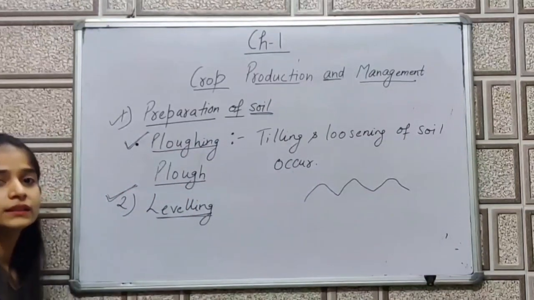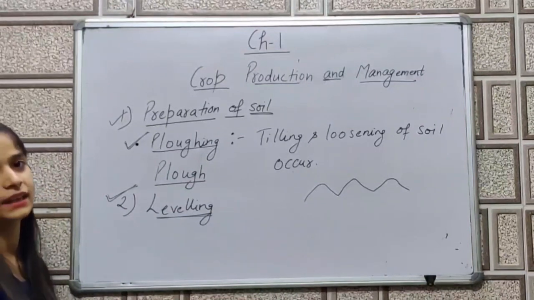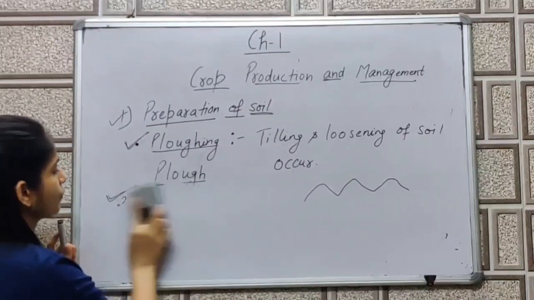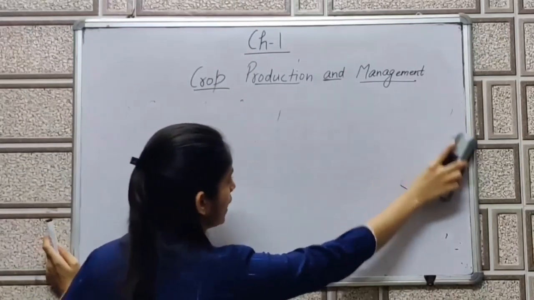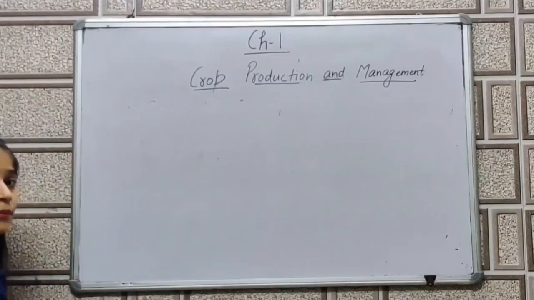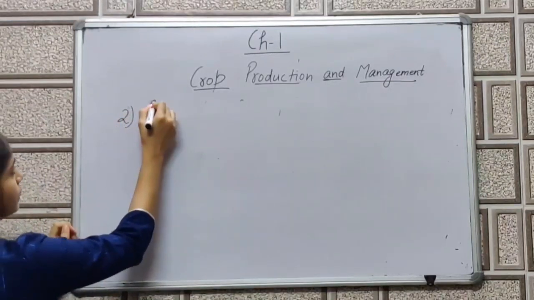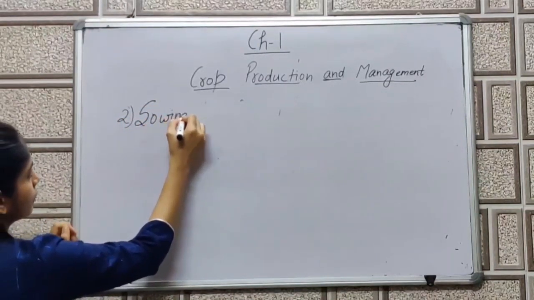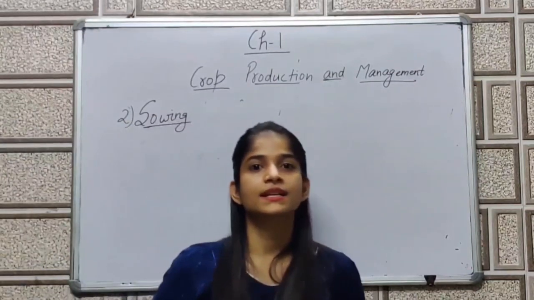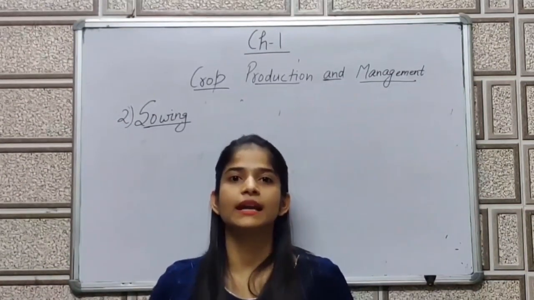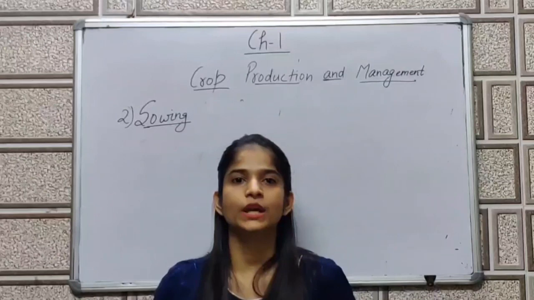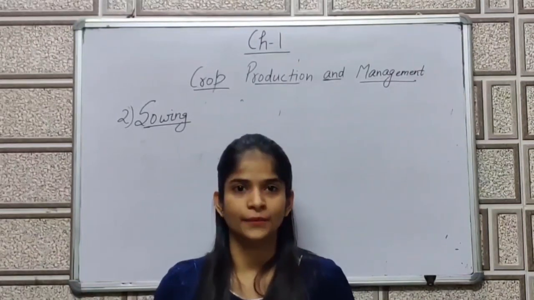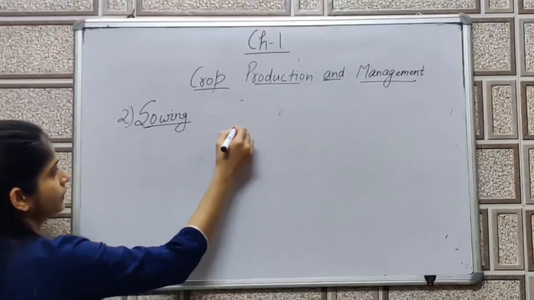Now the next practice, or the next method, next activity, is sowing. Now my field has been plowed. Now we have to add the seeds, and I'll move to the next part or next practice, that is sowing. As the name suggests, in this process, seeds will be sown into the land. We will add seeds to the area in which we are growing the crop, or I say the cultivating land. In that area we will add the seeds.